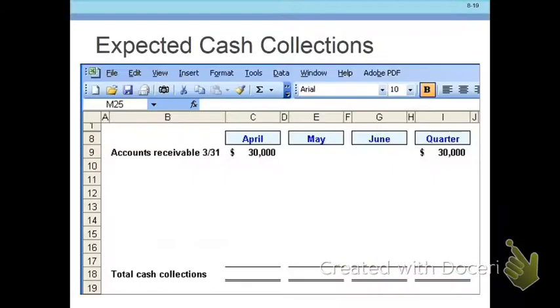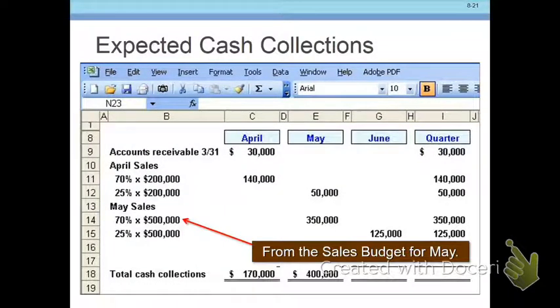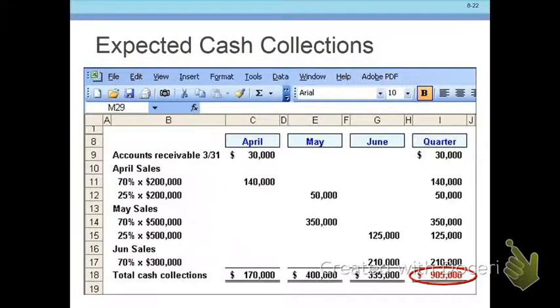Notice what happens here. My accounts receivable at the end of March, I'm going to collect all that in April. Notice of my April sales, 70% of the 200,000 in April sales are going to be collected in April. The other 25% are going to be collected in May. Keep in mind that 5% is uncollectible. And we can do the same thing for May. And we can do the same thing for June.